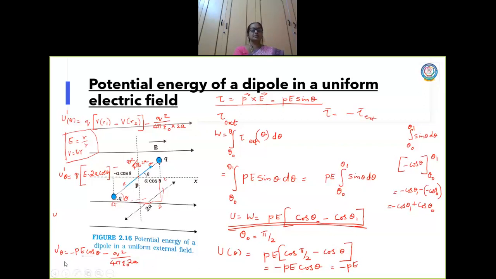So when you consider potential energy, this constant term can be neglected. So once again, the potential energy due to a system of charges with respect to a dipole can be given as minus pE cos theta, or simply I can write minus p.E.